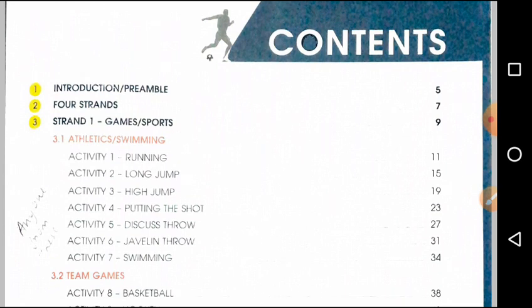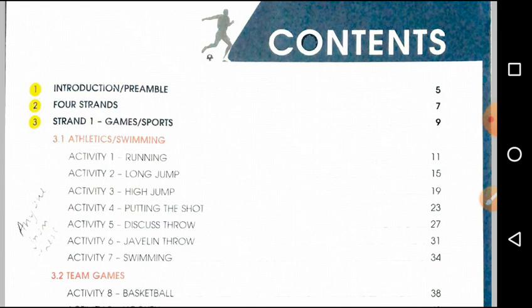In the market you will find project files or project papers whose one side is lined and the other side of the page is blank. So you can get it. Otherwise, if you would like, you can take simple pages and write down the information on it. And finally, when it is over, you just buy a channel file, hardly 5 or 10 rupees, and then submit it to school.